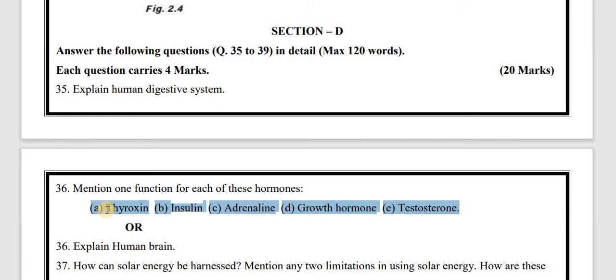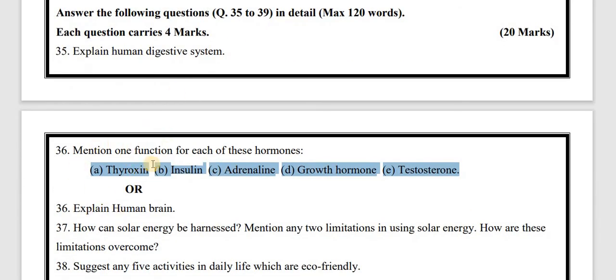As we know, thyroxine hormone is secreted by the thyroid gland, and the main function of thyroxine is the metabolism of carbohydrate, protein and fats, and it also helps to produce glucose, meaning it helps for energy, it releases energy as well. Now the B, that is insulin. The main function of insulin is to maintain the sugar level inside the blood, and the deficiency of insulin causes diabetes.